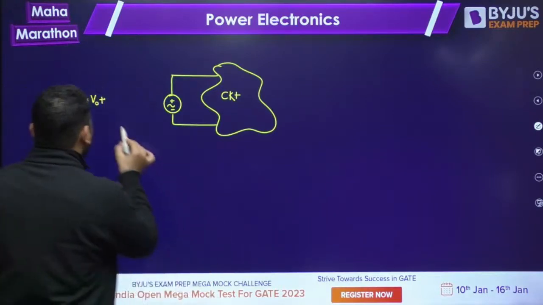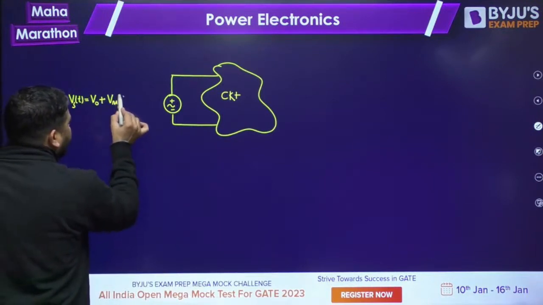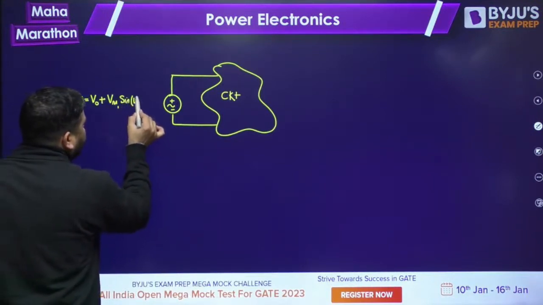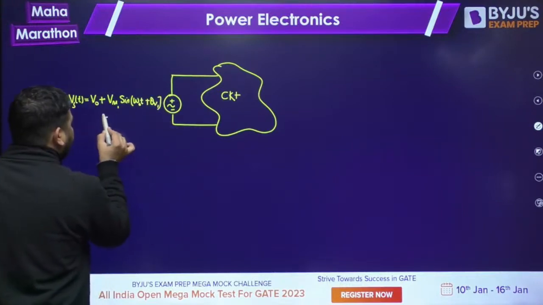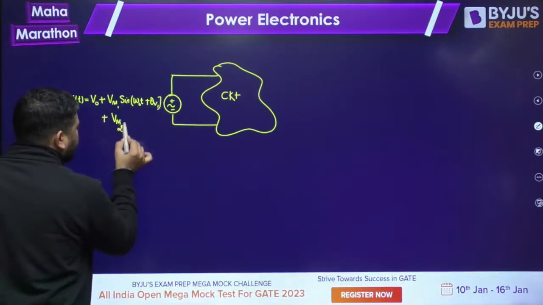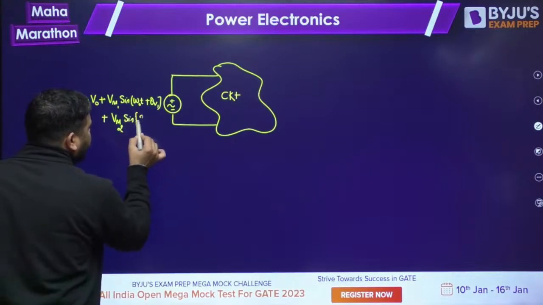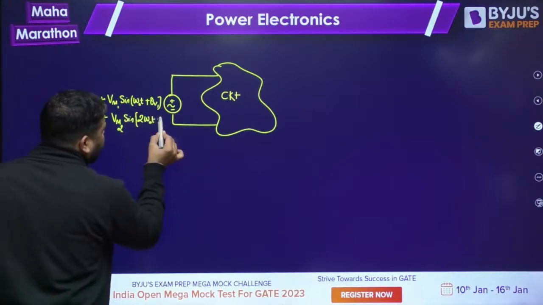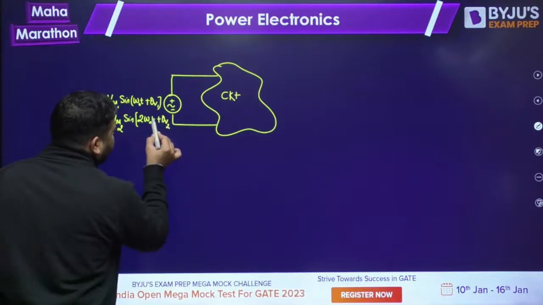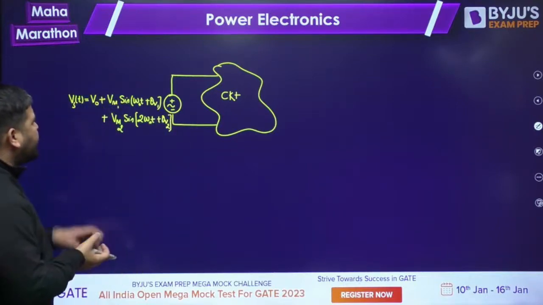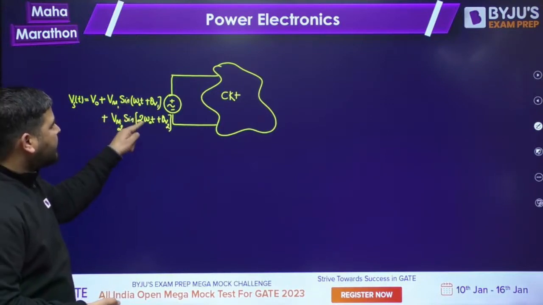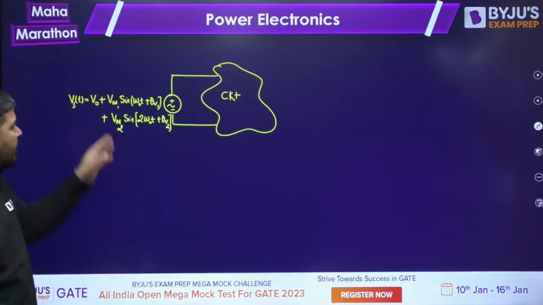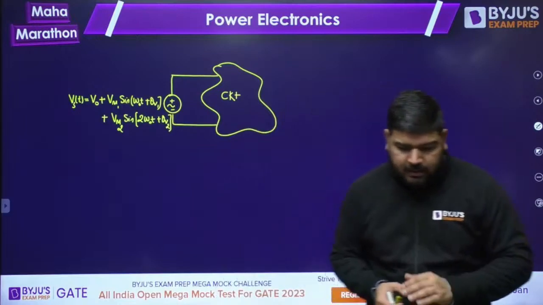Let's say Vm1 sine of omega naught t plus theta V1, plus Vm2 sine of 2 omega naught t plus theta V2. Let's say the voltage contains a DC term, an AC term with fundamental frequency omega naught, and an AC term with frequency 2 omega naught. So the voltage source has harmonics.